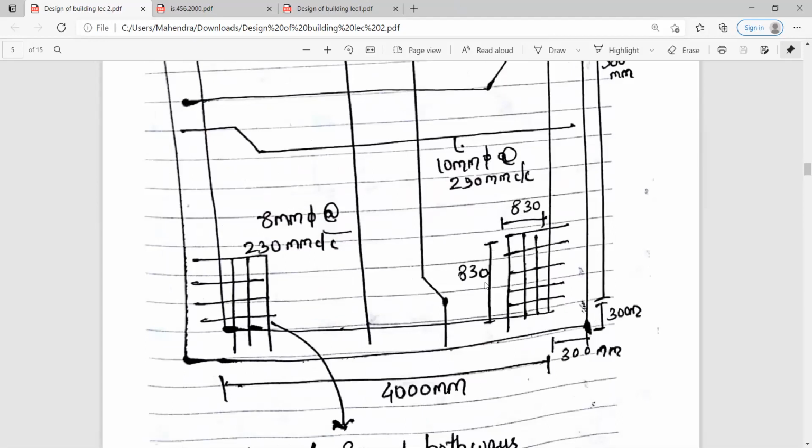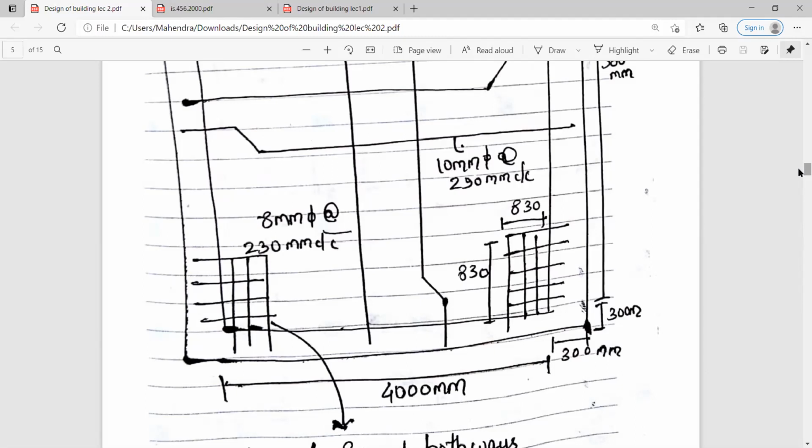So 830 from the bottom as well as 830 from the top, and this 300 by 300 is nothing but the size of the column. In the question itself, the 300 by 300 column is being provided. And this 4000 by 5000 is nothing but your slab size that is being given to you.